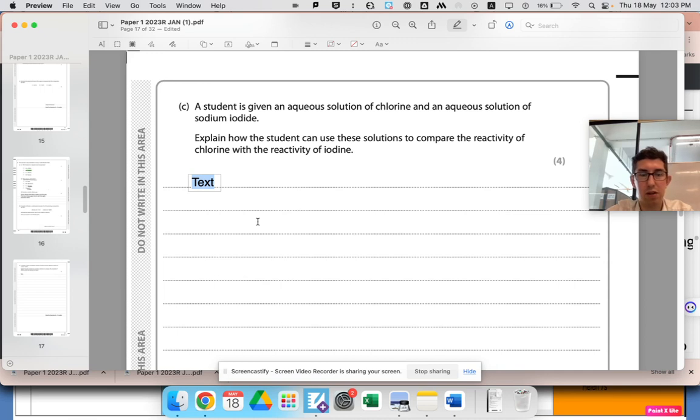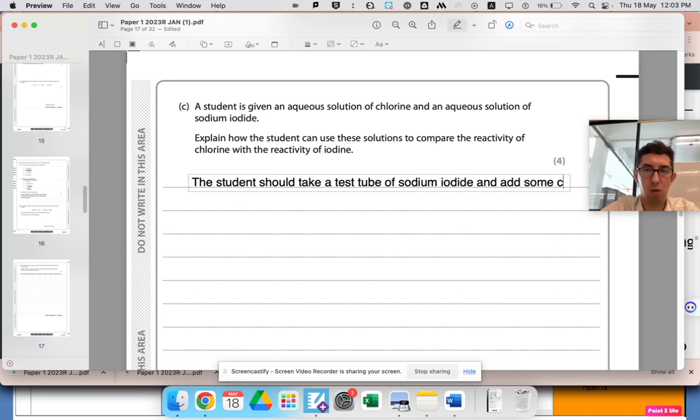The student should take a test tube of sodium iodide and add some chlorine, and observe the color, which should be colorless.